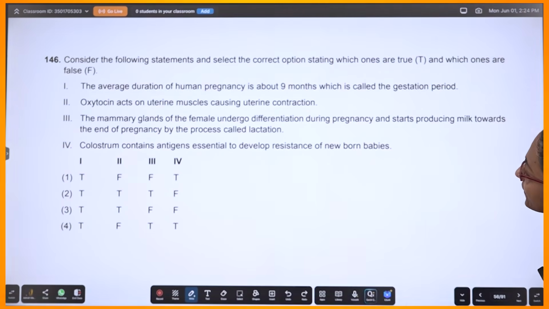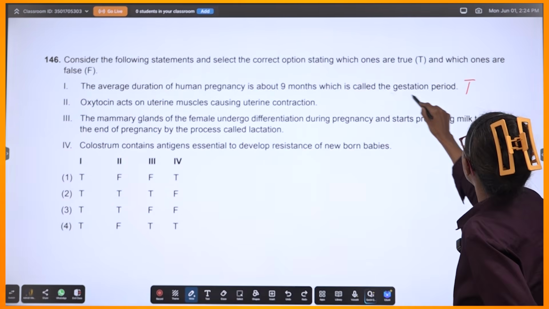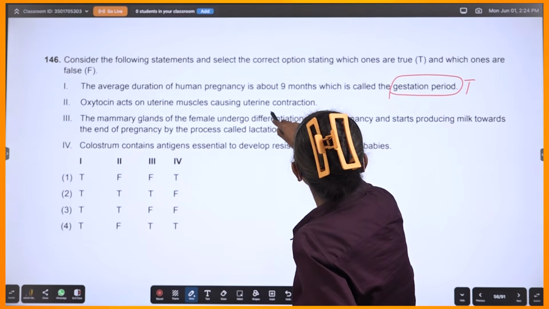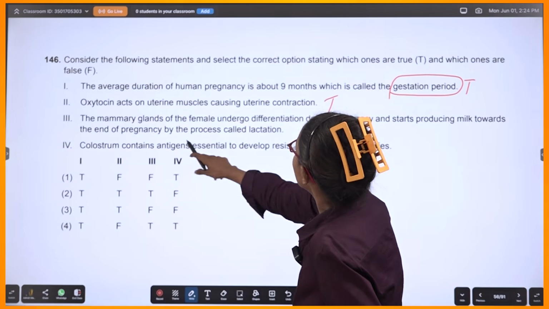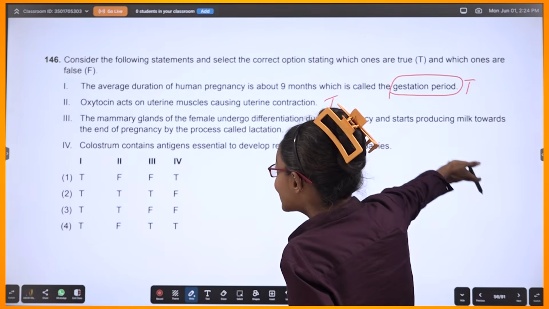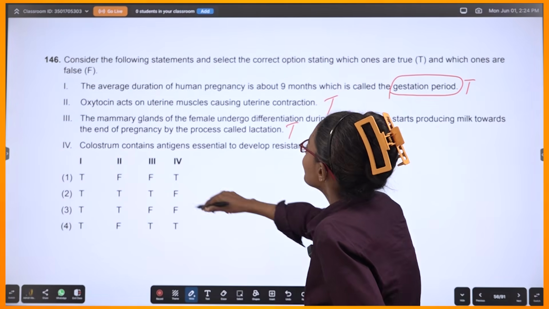Okay, true and false. The average duration of human pregnancy is 9 months. It is called the gestation period, from pregnancy to delivery. Oxytocin, uterine contraction. True. Mammary glands are found in the pregnancy and start producing milk towards the end of the pregnancy, called lactation. True.